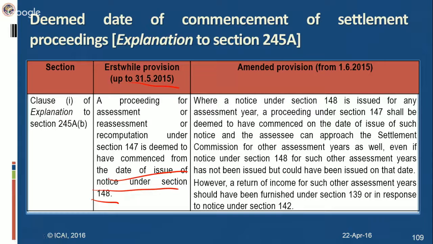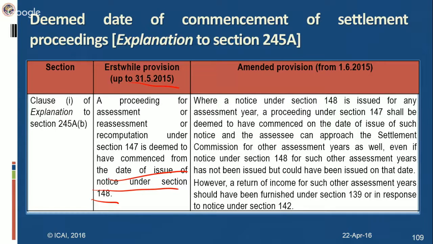Generally, the issue relating to escapement of income is in relation to more than one assessment year. So the assessee becomes eligible to approach the settlement commission only in respect of the assessment year for which notice under 148 is issued. He would become eligible to approach the settlement commission for other assessment years only when notice under 148 was issued in respect of those assessment years. This was creating a genuine hardship to those applicants.